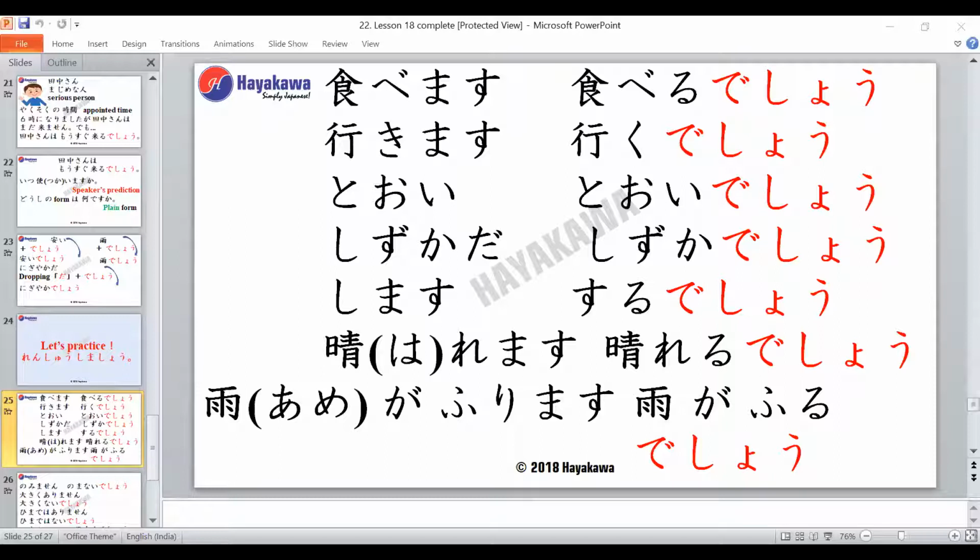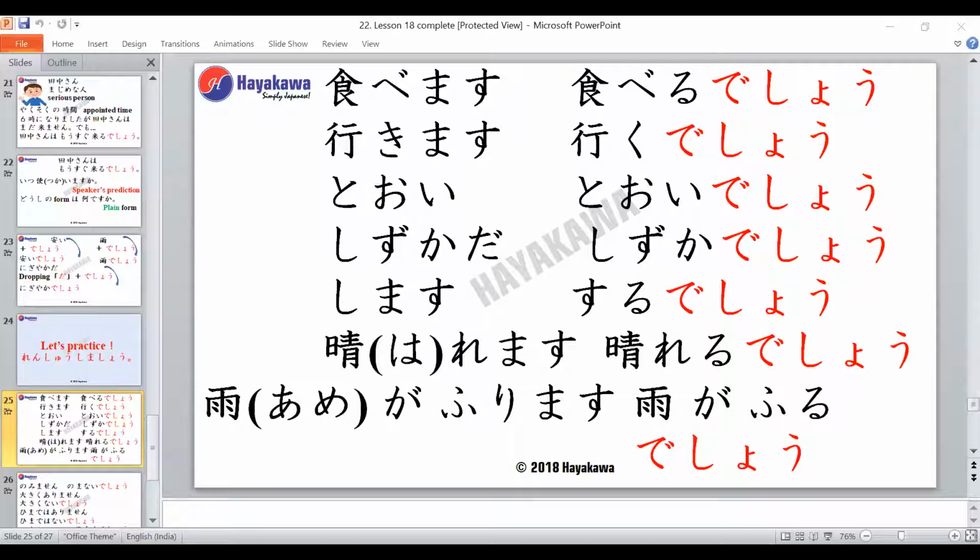Hi, Sensei. Hareru desho. Very good, Shweta-san. So it becomes hareru desho. The next verb we have is ame ga furimasu, which means to rain. Furu is the verb for raining. When you say ame ga furu, it means to rain. So, Siddharth-san, what will be the form using desho? Ame ga furu desho. Very good, Siddharth-san. So it becomes ame ga furu desho.